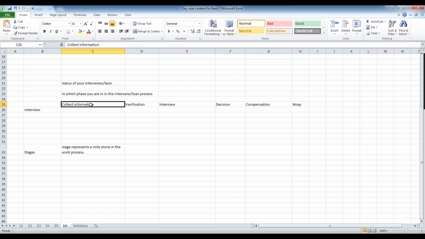Or else if there is a major change in the status, not like minor changes, if there is a major change in the status of the application or a case, you can make that a stage. Or else if you have a similar kind of actions and you want to club and group them, then in that case also you can group them and give a generic name for that. So these are the generic guidelines while identifying the stages.